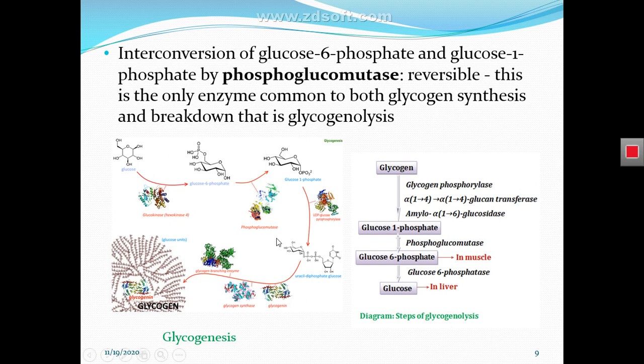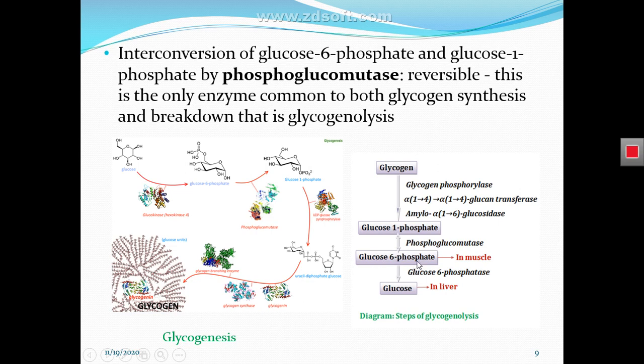But what happened, why are we seeing that this enzyme is involved in both pathways? Actually this reaction, that is the conversion of glucose 6-phosphate to glucose 1-phosphate, is a reversible reaction, as we can see here. It means once phosphoglucomutase forms glucose 1-phosphate from glycogen, this glucose 1-phosphate converts into glucose 6-phosphate. So this is the formation of glucose 1-phosphate and glucose 6-phosphate. This is the reversible reaction.